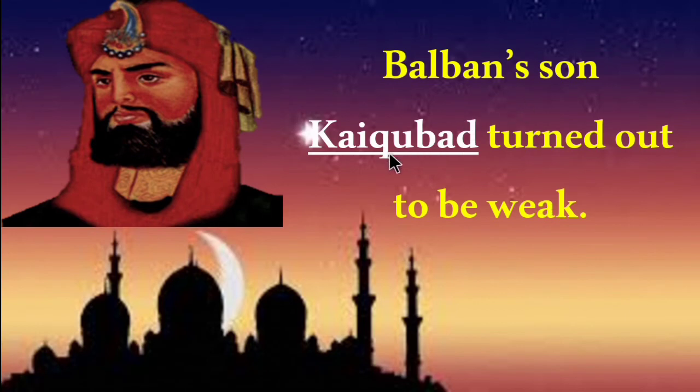Balban's son Kaikubad turned out to be weak.